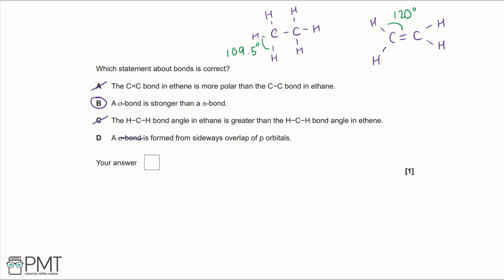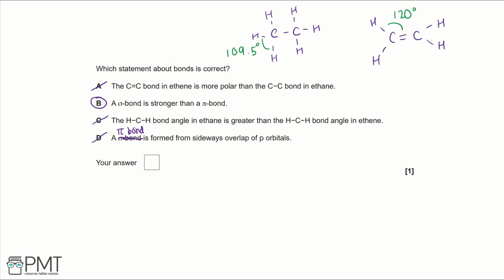Then looking at D, the sigma bond is formed from sideways overlap of p orbitals. This is incorrect. This should read pi bond. And the sigma bond is formed with the direct head-on overlap of orbitals rather than a sideways overlap. That's pi bonding with a sideways overlap.